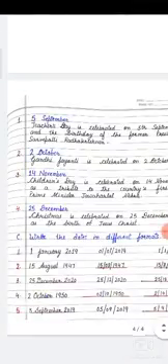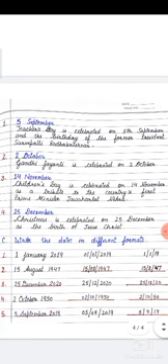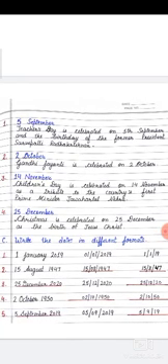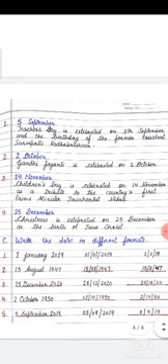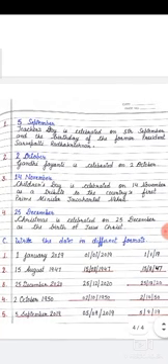Clear, students? 5 September Teacher's Day is celebrated on 5th of September, the birthday of the former President Sarvepalli Radhakrishnan. 2nd October Gandhi Jayanti is celebrated on 2nd October. 14 November Children's Day is celebrated on 14 November as a tribute to the country's first Prime Minister Jawaharlal Nehru. 25th December Christmas is celebrated on 25th December on the birth of Jesus Christ.